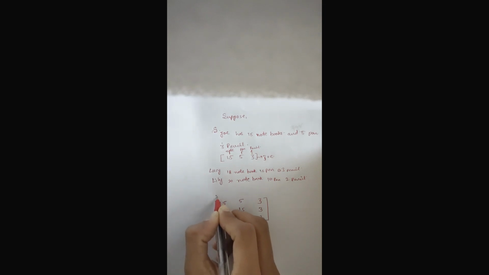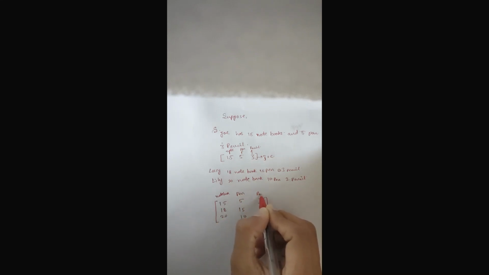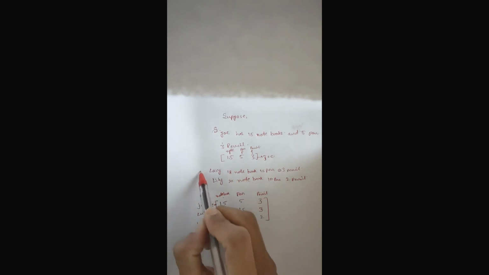This is notebook, pen, pencil, and here I can write Joey, Lucy, Lily. Here, instead of writing row 1, row 2, row 3, column 1, column 2, column 3, we have names, because we have the information in this way.